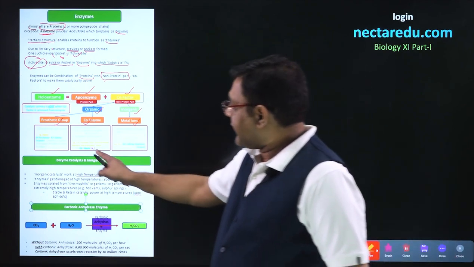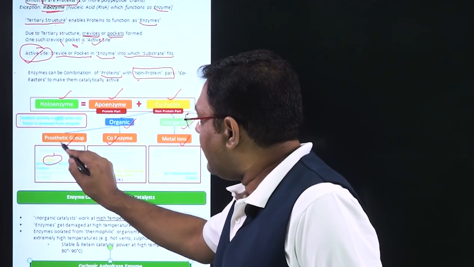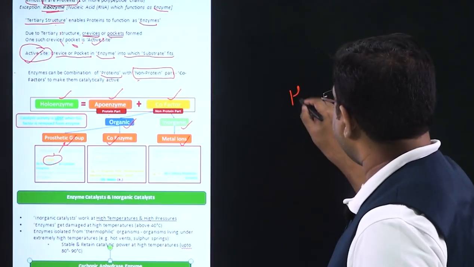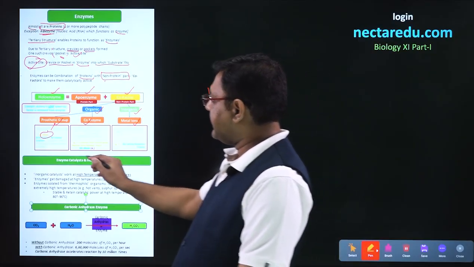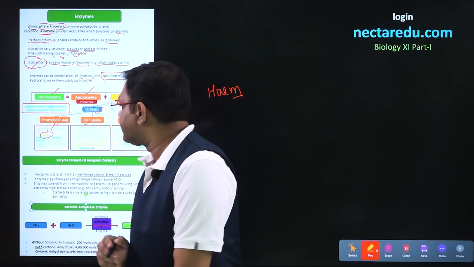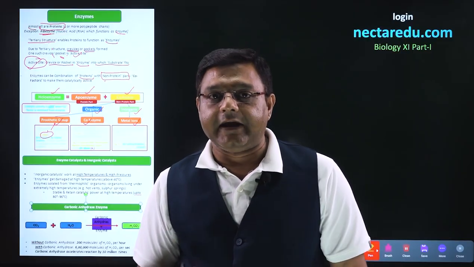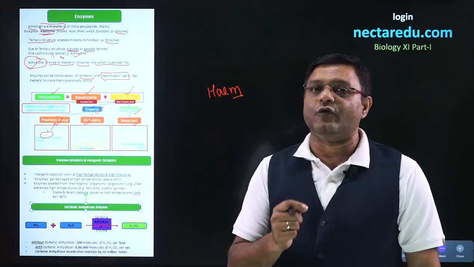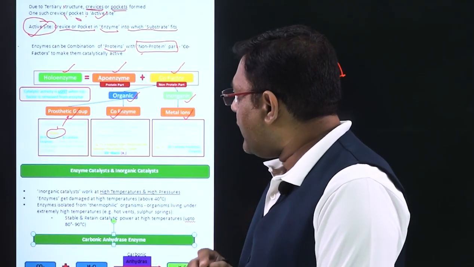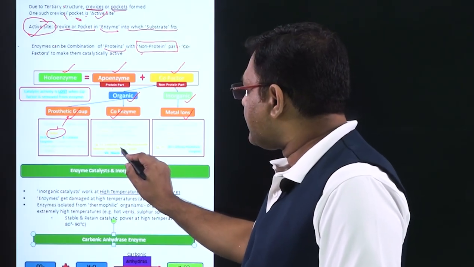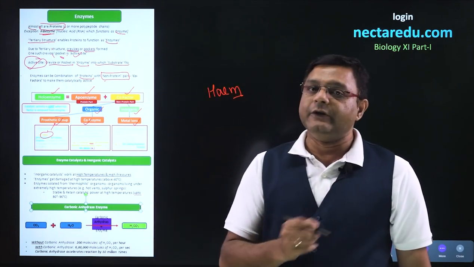Looking at examples, heme is an example of a prosthetic group, and this heme prosthetic group is present in the enzymes peroxidases and catalase. Peroxidases are the enzymes which break hydrogen peroxide into water and oxygen. Looking at coenzymes, an example is NAD, that is nicotinamide adenine dinucleotide.